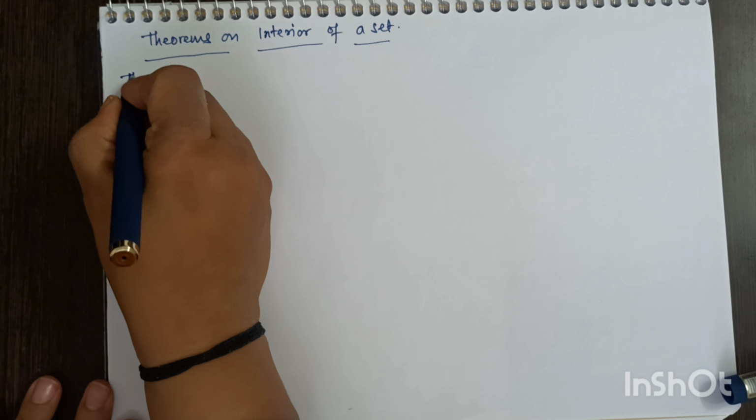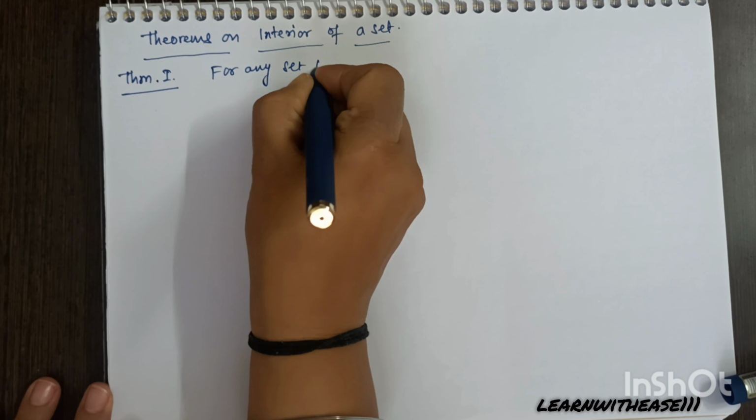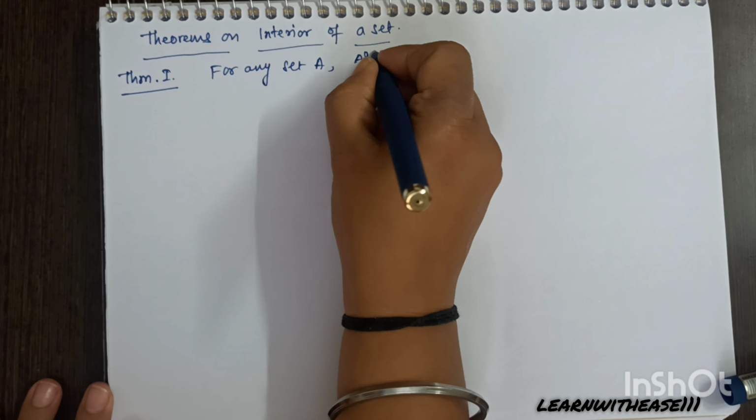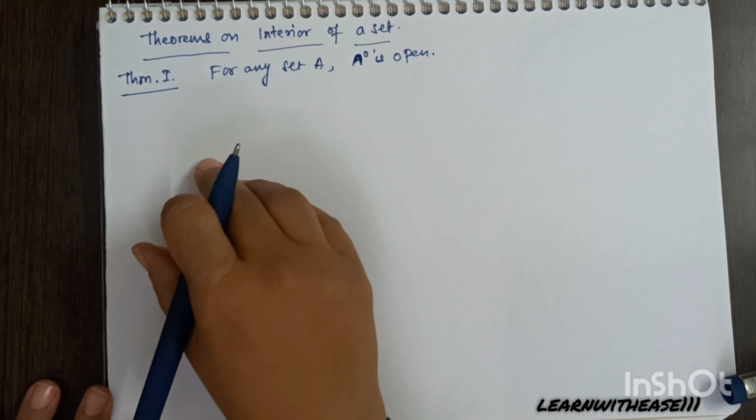Theorems on interior of a set. The very first theorem: for any set A, A0 is open.